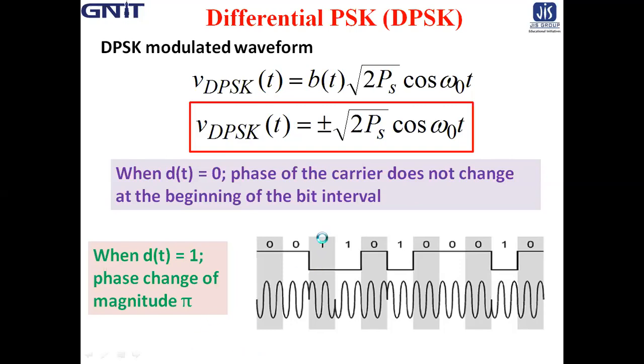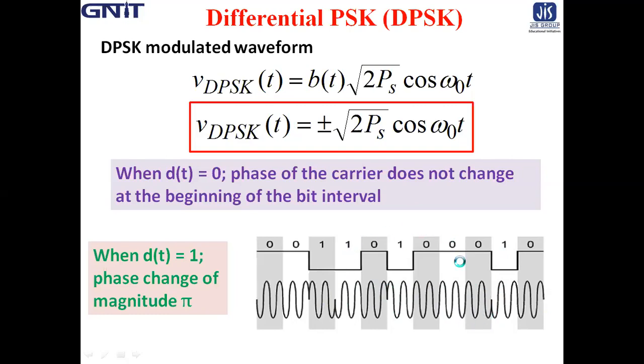See here, for the first 1, in the third bit interval, there is a phase shift of 180 degrees. Then again, 1 to 1: in case of BPSK there was no phase shift for 1 to 1, but here there is a phase shift of 180 degrees. Every time you get 1, at the start of that bit interval there is a phase shift of 180 degrees. See here also, and here also.